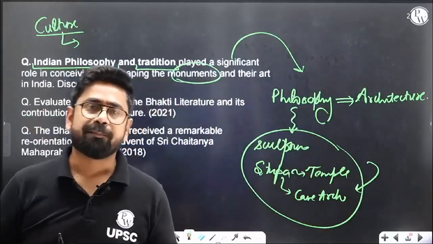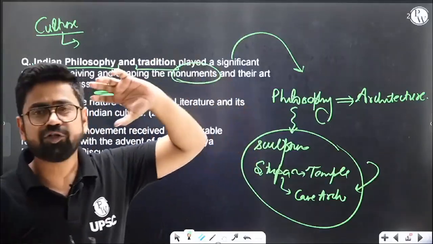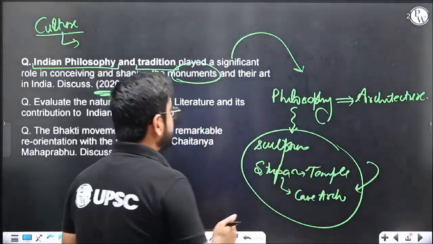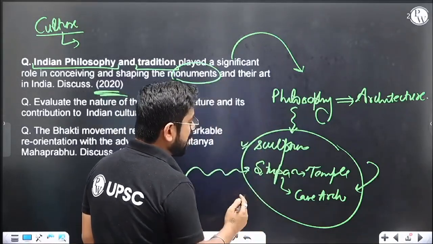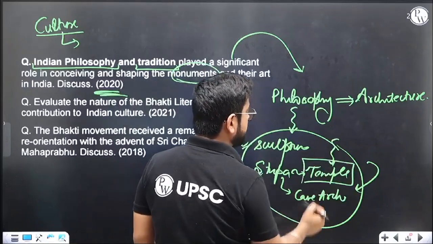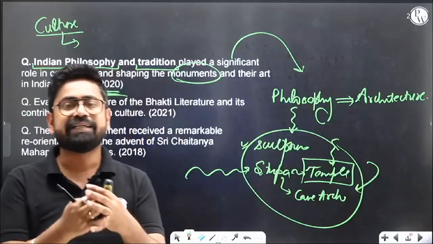The philosophy will tell you that, based on this story, this story is important and should be painted on the wall, maybe on the roof. Similarly, this story is so important that we need a sculpture. Similarly, some philosophy believes in the stupa, and we need to expand the stupa. Later on, the philosophy shifted to Brahmanism, where the temple became important. We got this idea of the temple and we started making temples. So philosophy is something which governs or directs your architecture.